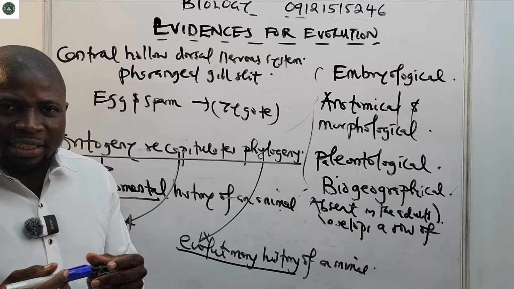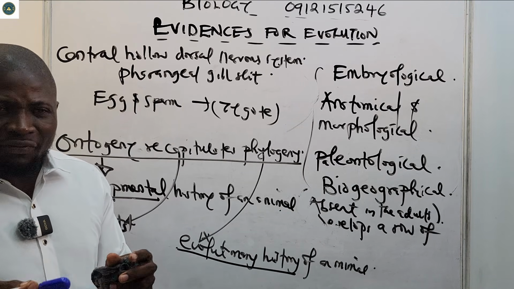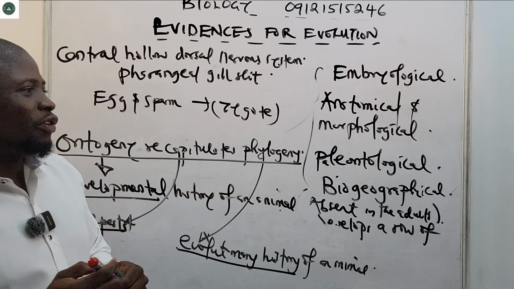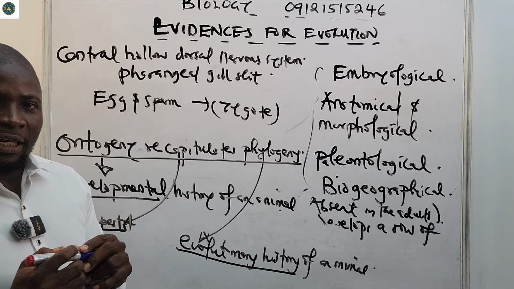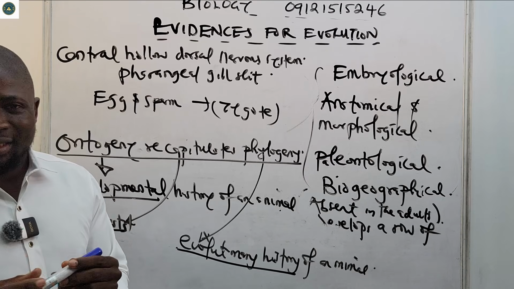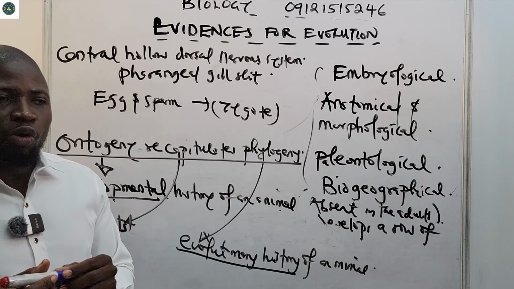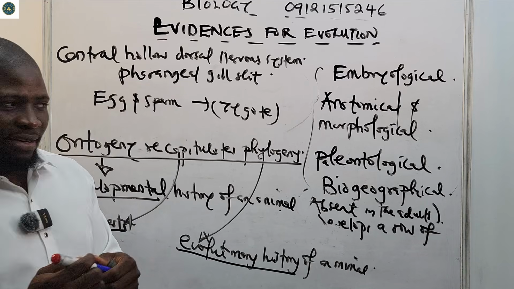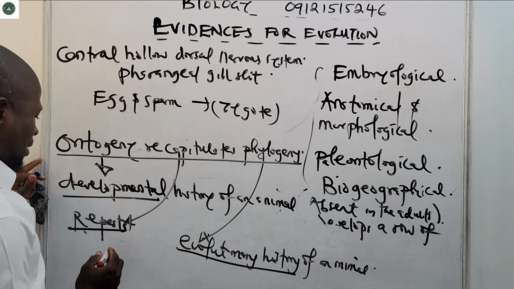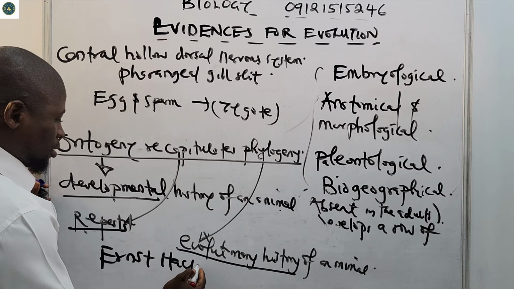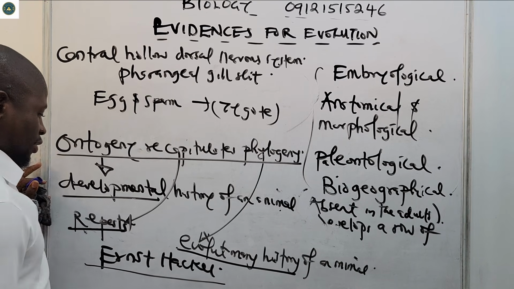Just study the embryos of different animals, like for example birds, let's say reptiles. You discover that their embryos, the embryo stage, looks alike, or is the same. All of this was put forward by a man called Ernst Haeckel. It was put together by a man called Ernst Haeckel.